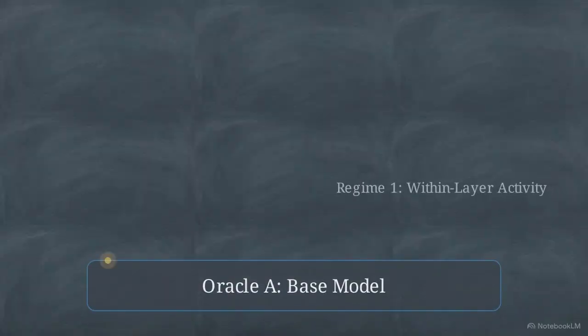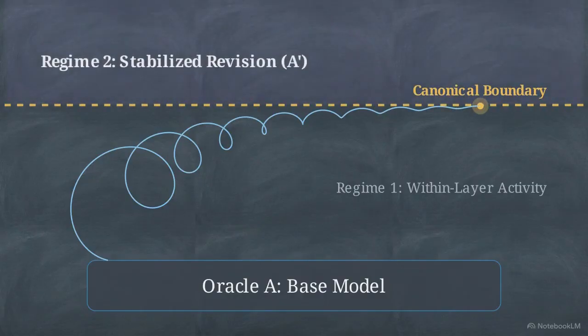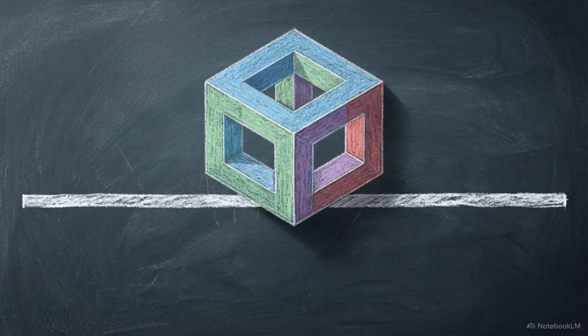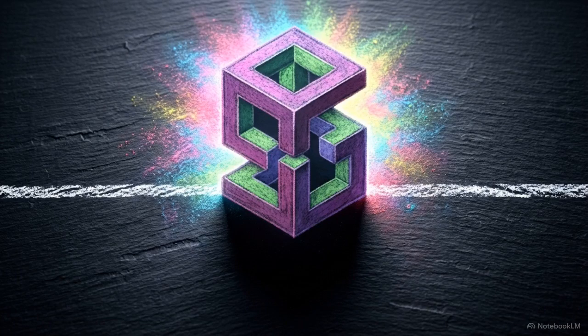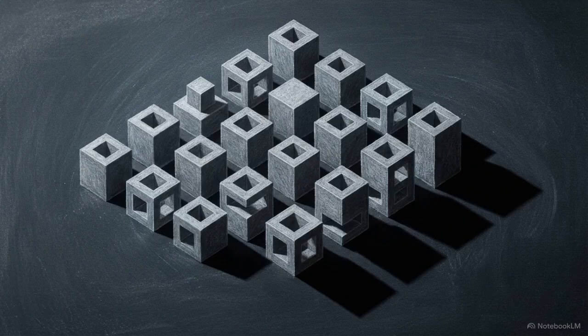If we shift our focus from the finite process of looping and instead measure the converged output of an infinite correction process, we hit the canonical boundary. This is one-level stable revision, the theoretical state where iterative correction converges to a mathematically settled limit. Theorem 3, the relativized limit lemma, proves that if a stabilized outcome is limit computable relative to oracle A, it exists in a strictly harder computational class. We call this the jump-level regime, or A'. A converged, settled outcome belongs to this limit-governed class, rather than ordinary within-layer computation.